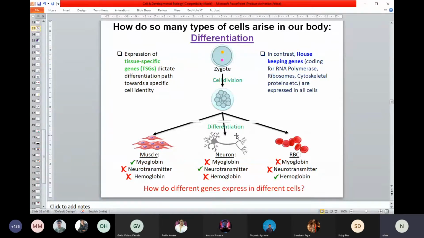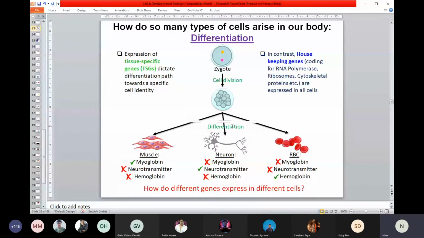And how will that happen? The cell will undergo asymmetric cell division. So what is that? In asymmetric cell division, a cell divides into two cells, but not in a symmetrical manner. The genomic content, the chromosomes, will be equally segregated. The only difference is that some of the cytoplasmic components will be unequally distributed. That's why it's called asymmetric cell division.